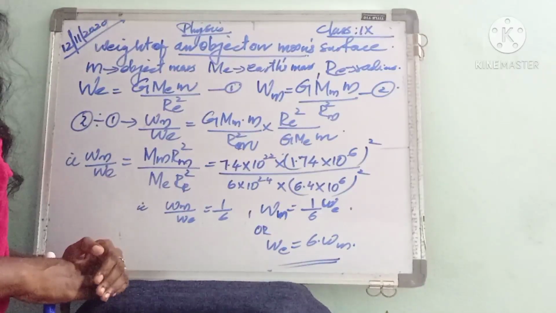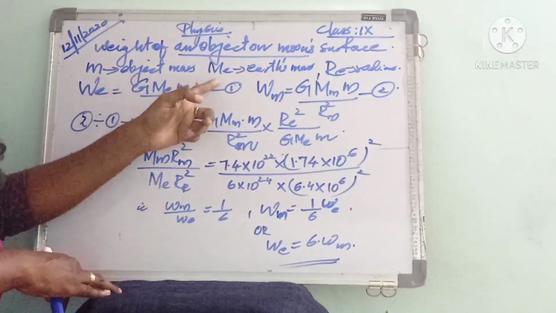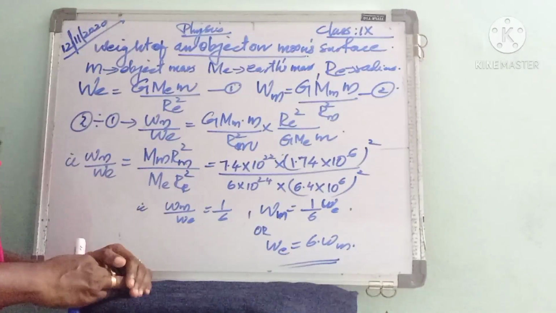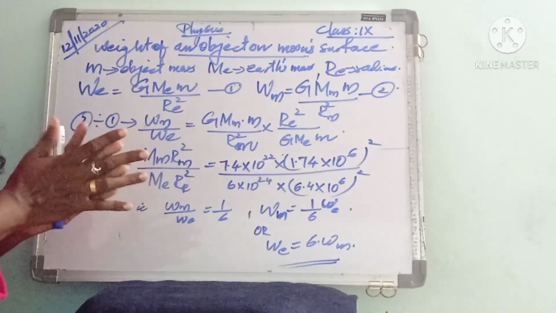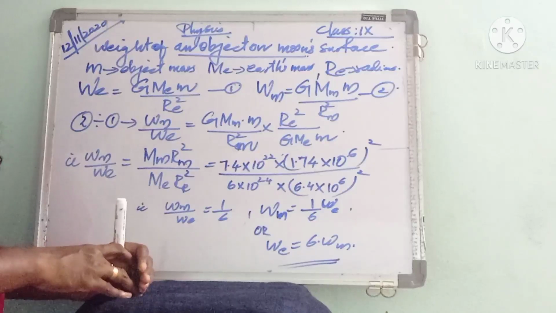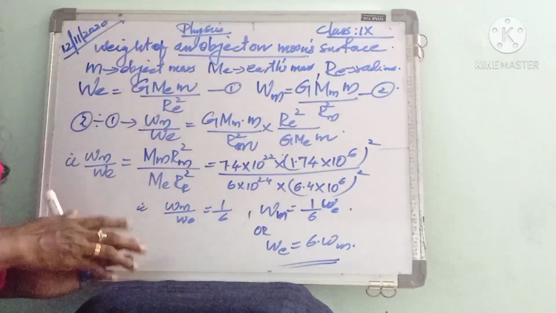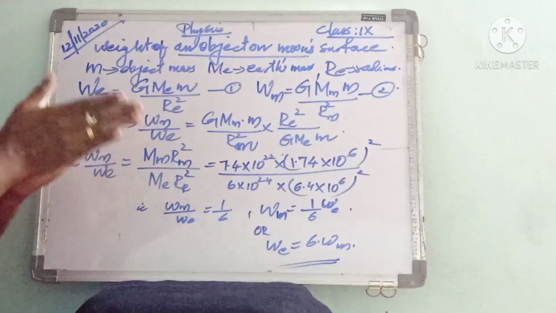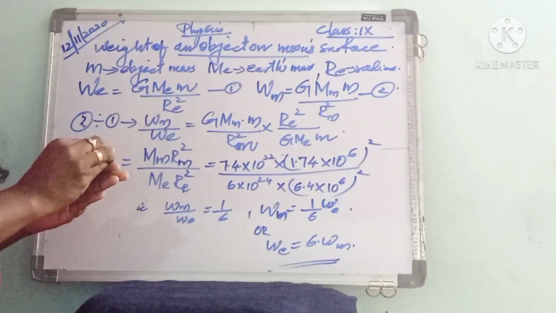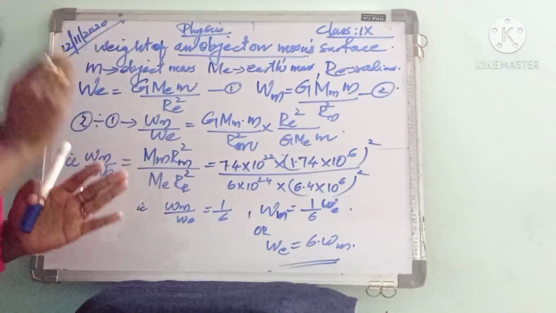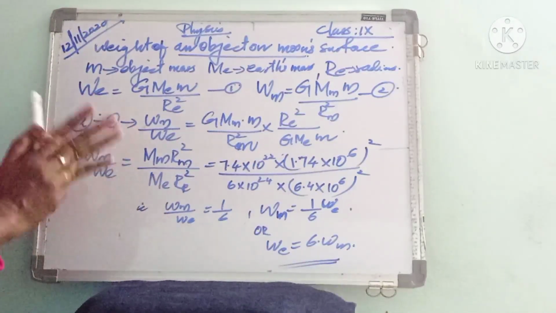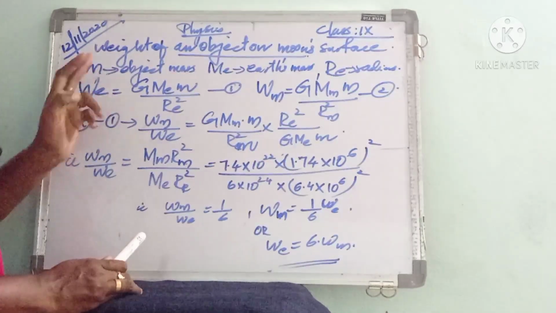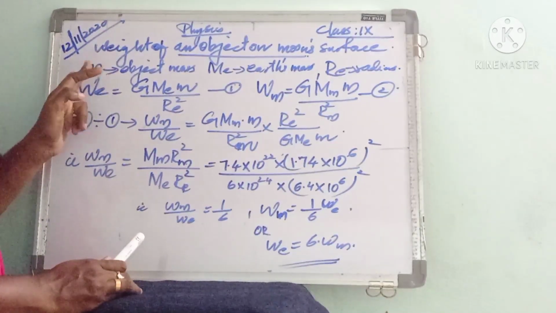So we can establish a relationship between the weight of an object on the moon and the weight of an object on earth. That means when we place an object on earth, the same object is placed on the moon. So we can establish a relationship between the weight of the object on earth and the weight of the object on the moon. For that, we are considering an object of mass m.